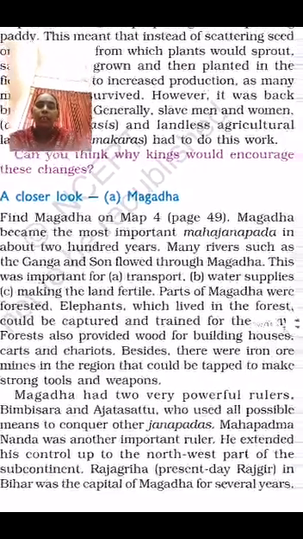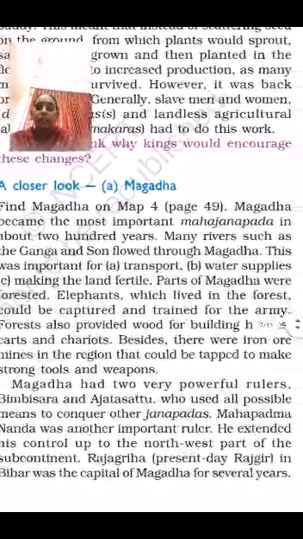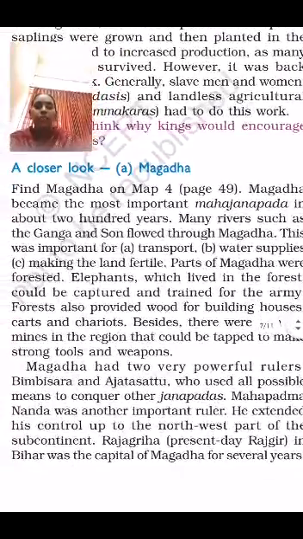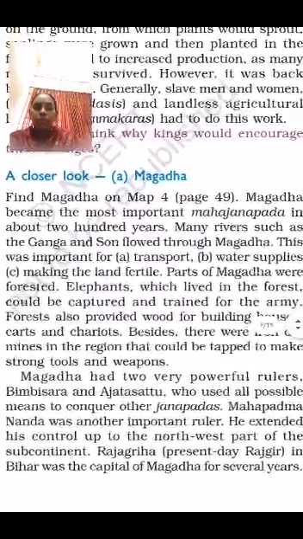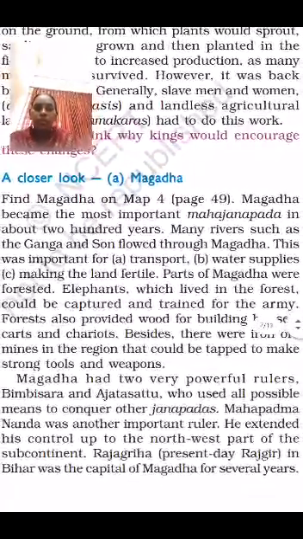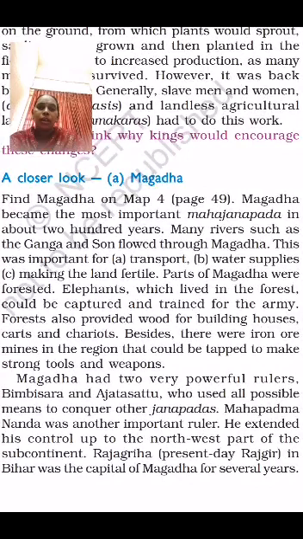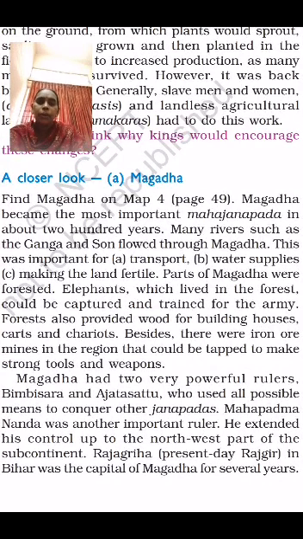Magadha is a very important place, and it is located in present-day Bihar. Magadha became the most important Mahajanapada in about 200 years, which developed more.